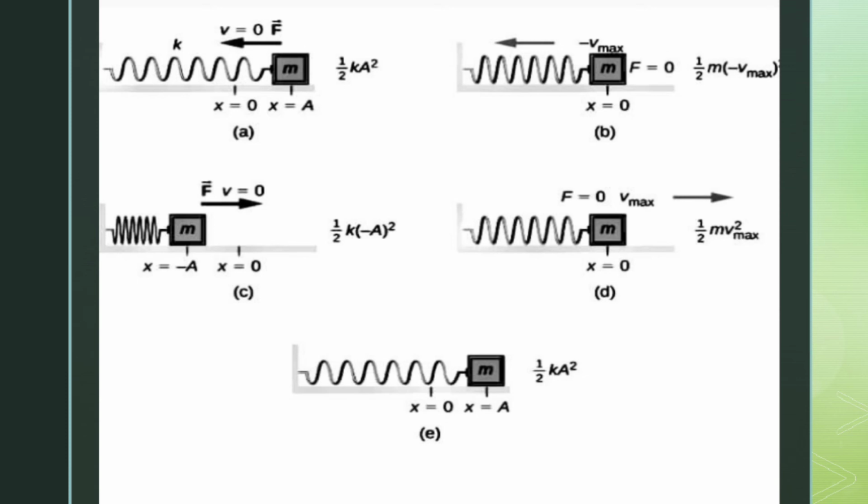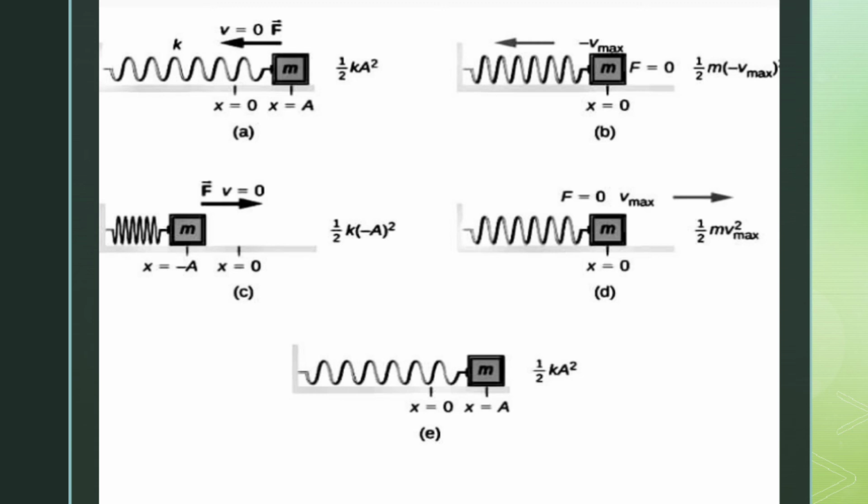Now at diagram C, the object is compressed to the maximum displacement from the mean position S. So it is compressed to the amplitude. The total energy there is the potential energy, which is half k a squared, and the kinetic energy at that point is equal to 0.